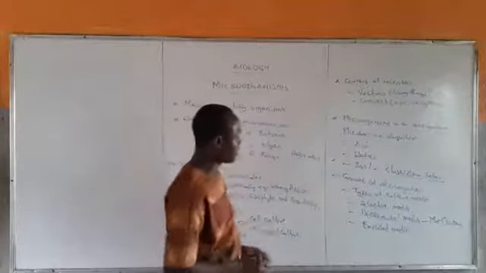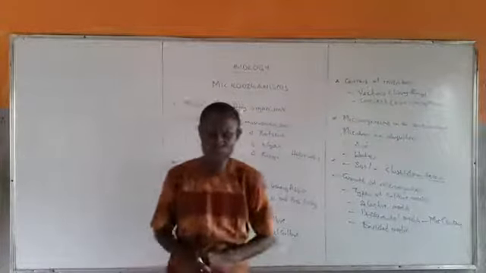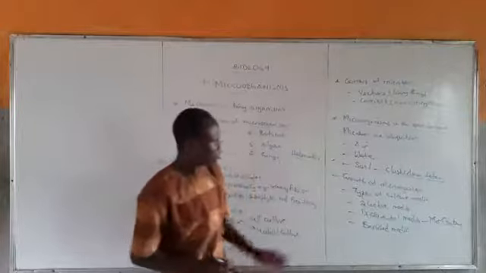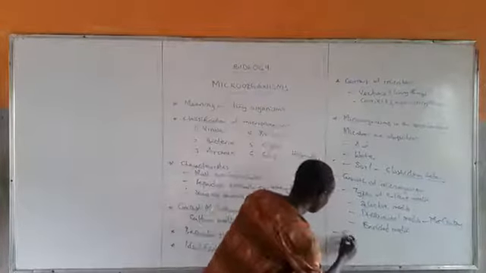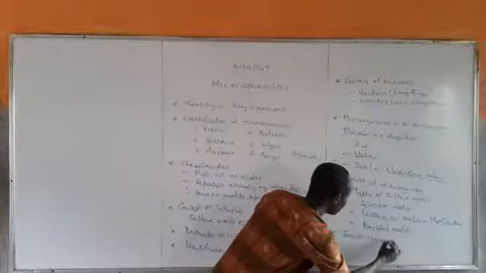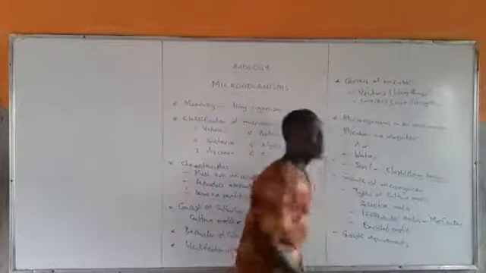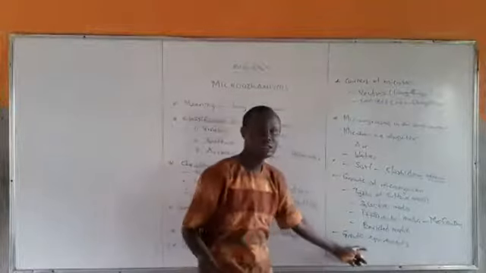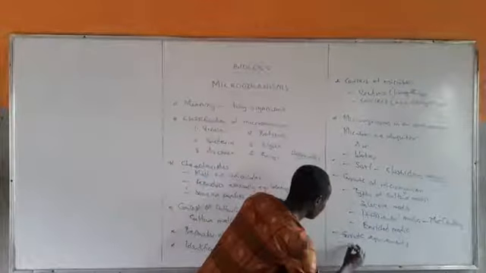Now, the next thing is what is called growth requirements. For organisms to grow, they need certain materials, which can be chemical requirements or physical requirements.